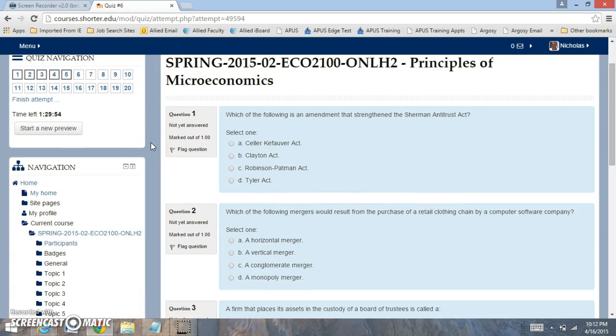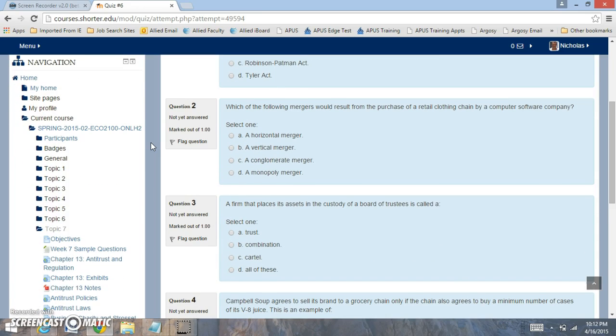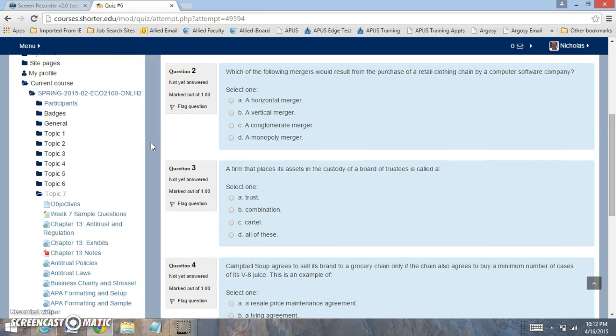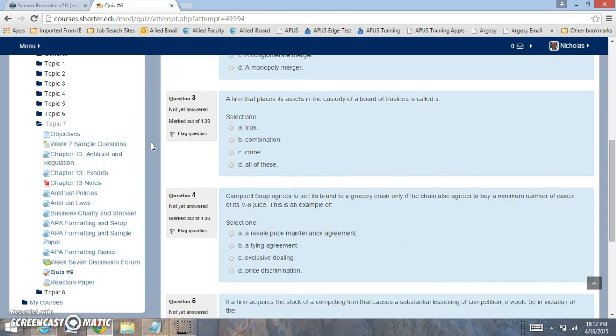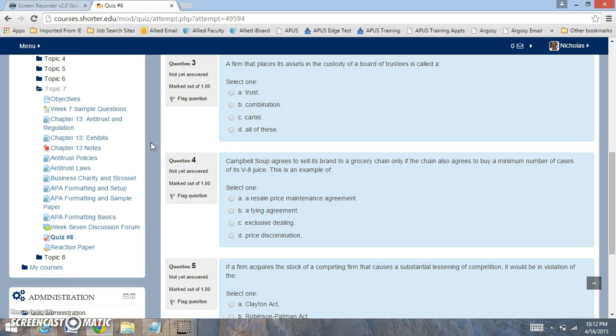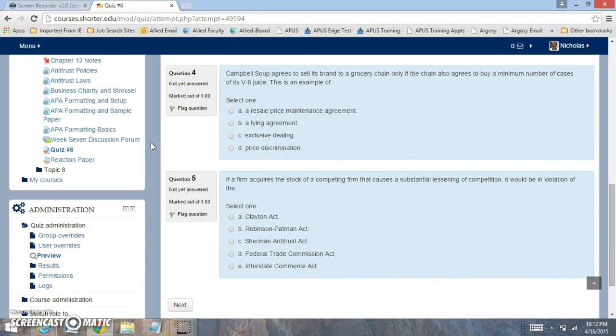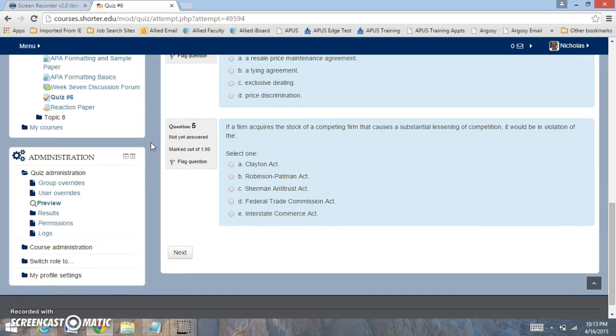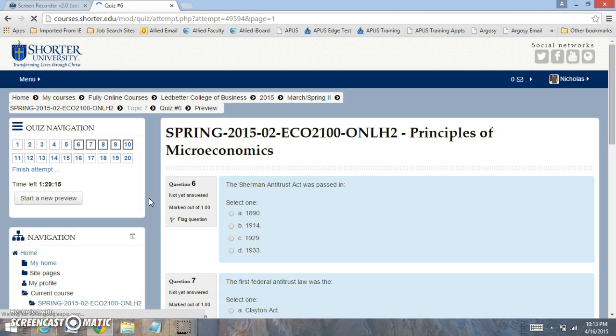Now, we're going to be looking at the Sherman Antitrust Act. And you're going to be looking at which one of them strengthens the Sherman Antitrust Act. Question 2 is going to be looking at the different types of mergers that don't relate to one another. Question 3, that's going to be looking at a board of trustees. And when you put in assets in the custody of the board of trustees, what is that called? Question 4 is going to be looking at the number of sales that you have to conduct. Question 5 is going to be looking at the acquiring of a firm and looking at competition. And what act looks at that?